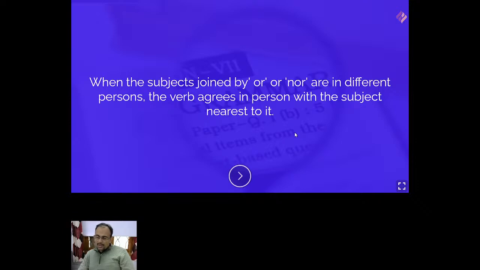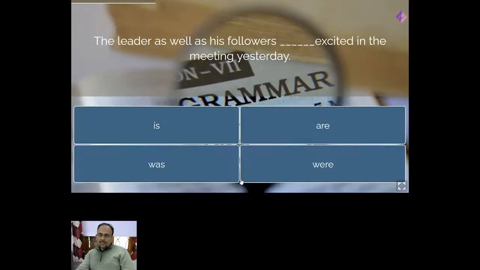If the subject closer to the verb is singular, right, select the word which is singular as your answer. And if the subject which is closer to the verb is plural, then the word that you select for the answer will be the plural form of the verb. Okay, then this will be the correct answer, right? Now let's move on to the next one.